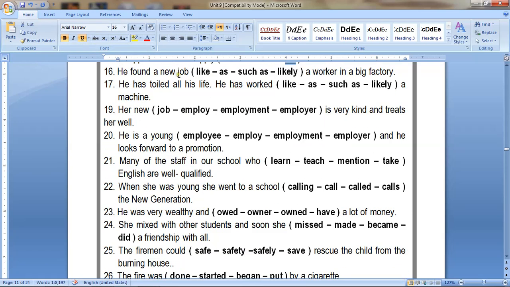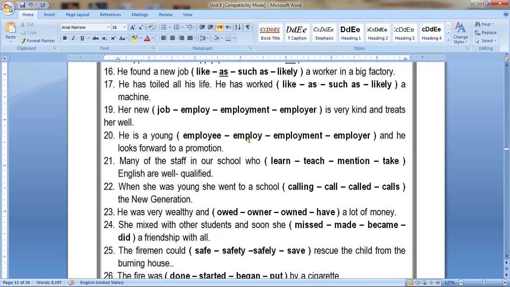Number 16: he found a new job like, as, such as, or likely a worker in a big factory. He will be a worker in a big factory, so as a worker. Don't forget work as and your job. For example, you can say my father works as a teacher. He found a new job as a worker.